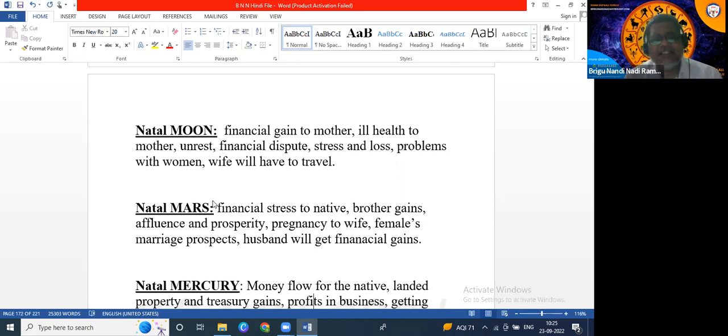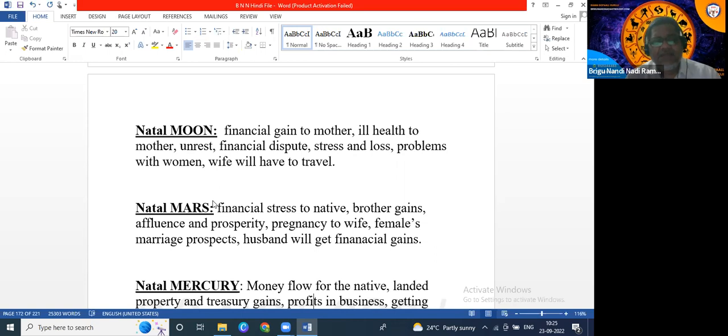So like this, if the native's wife wants to go abroad, we have to check whether transit Jupiter is aspecting the Moon or not, or transit Saturn is aspecting natal Moon or not. At the same time, check whether the monthly planet Venus is aspecting the Moon or not. During that month, the native's wife will go abroad.